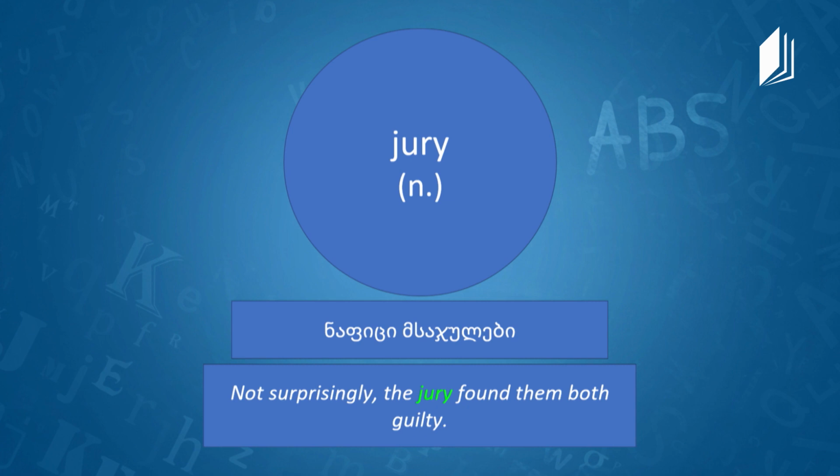And they listen to evidence, they discuss, and in the end they give their verdict. Oh, okay. So jury is a noun, and in Georgian it is ნაფიცი საჯულები. And here is an example. Not surprisingly, the jury found them both guilty.